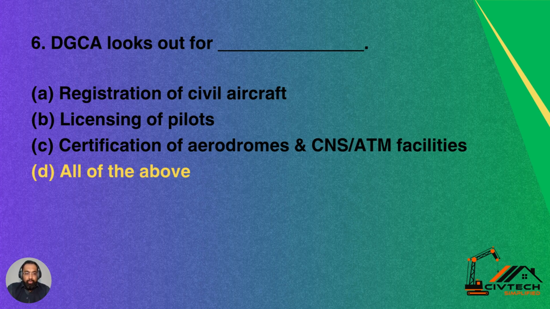So DG Civil Aviation looks after registration of civil aircrafts. They also issue licenses to the pilots, and they provide certification for the aerodromes. So option D is the correct answer for this question. DGCA looks after all these. So option D, all of the above, is the correct answer.